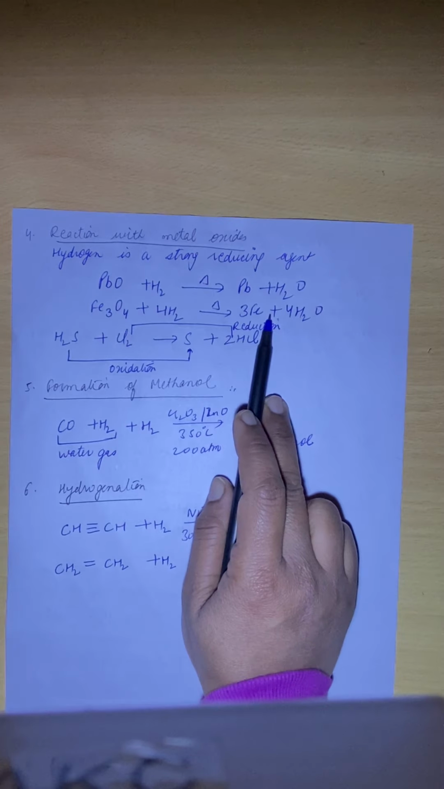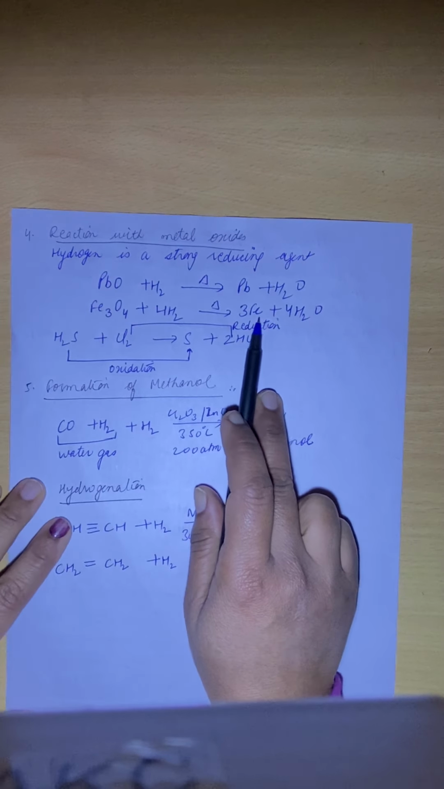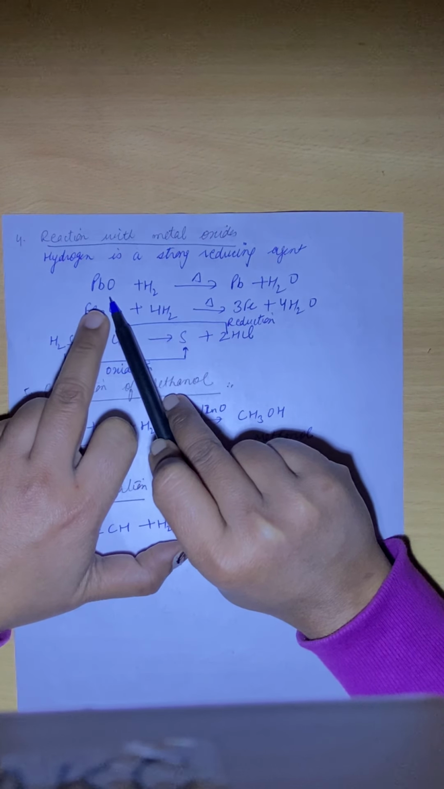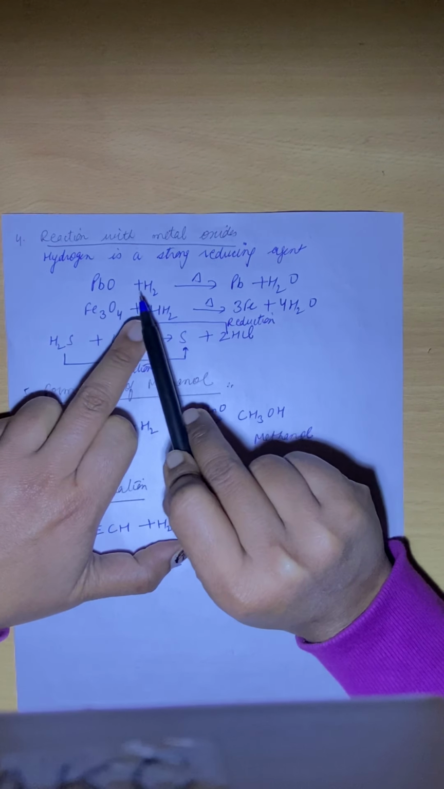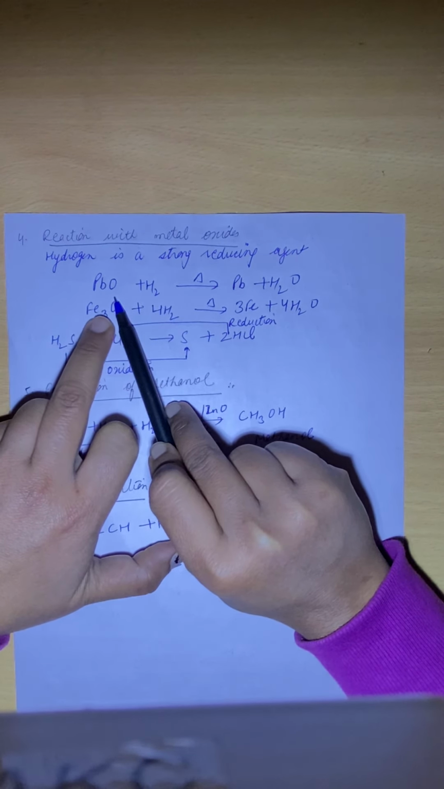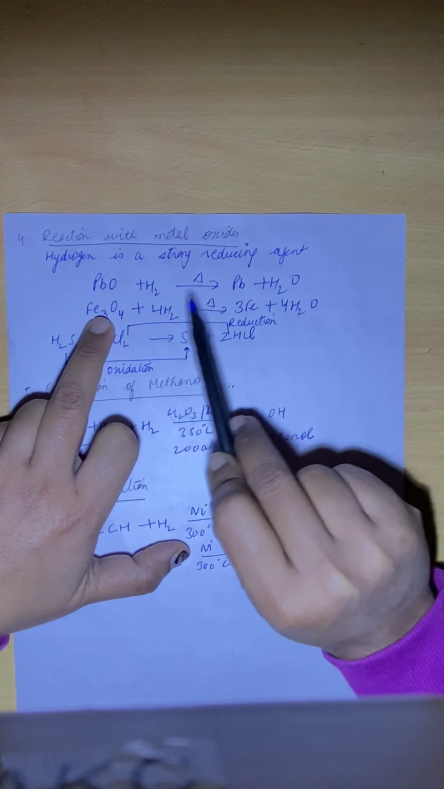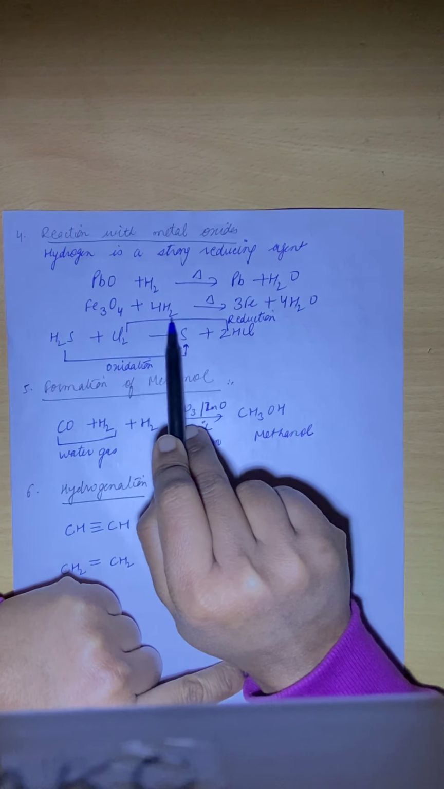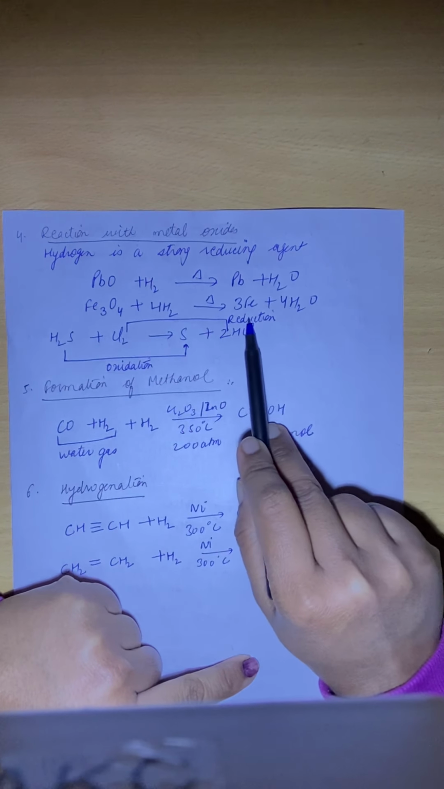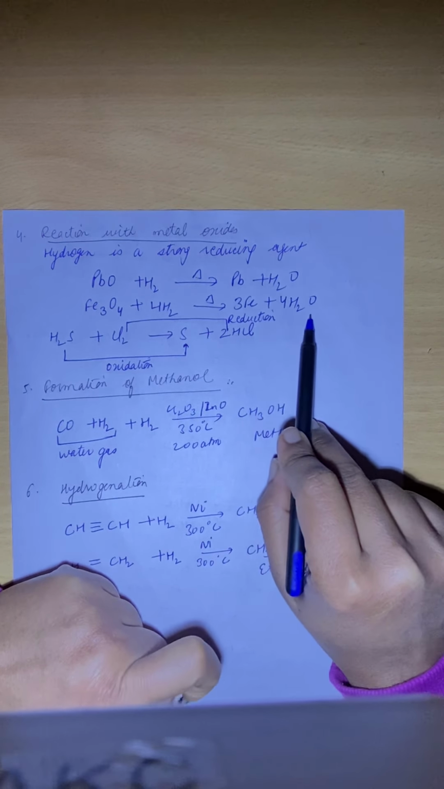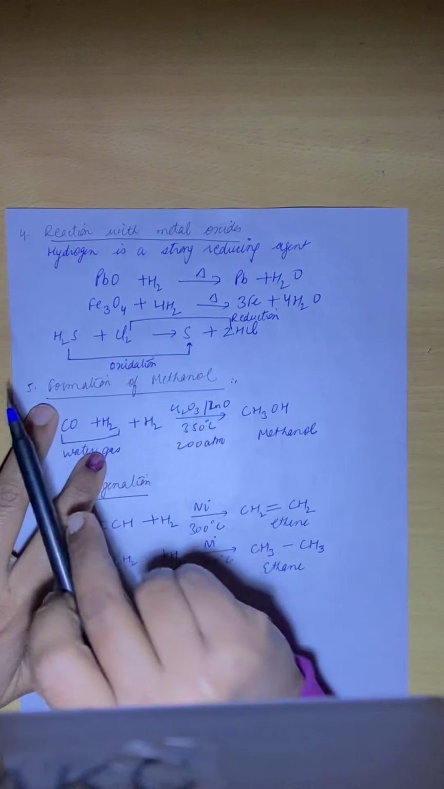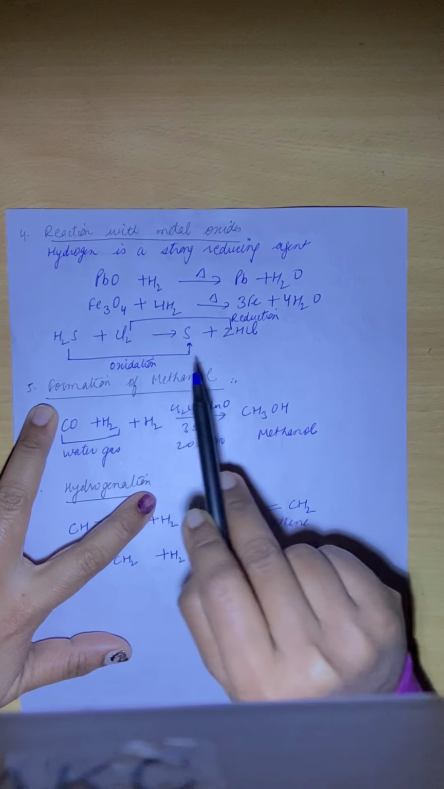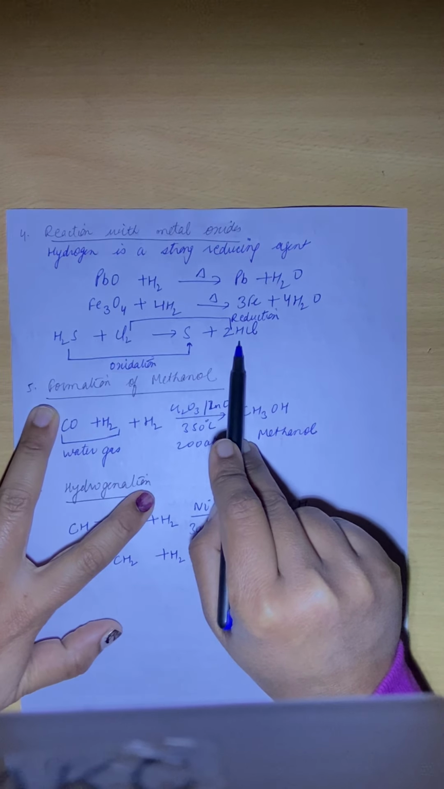Clear? Let me explain this reaction one more time. As you can see, here hydrogen is taking lead's oxygen and converting into water, and lead oxide is converting into lead. In the next process, again hydrogen is taking iron's oxygen, and iron becomes alone here, and hydrogen changes into water. So here H2S plus chlorine changes into sulfur plus 2HCl.